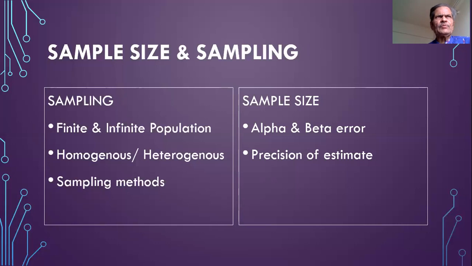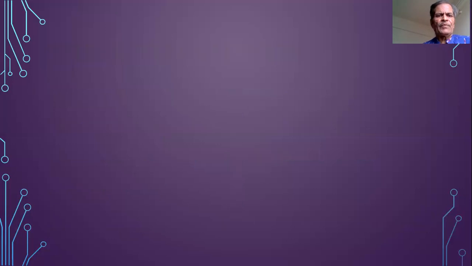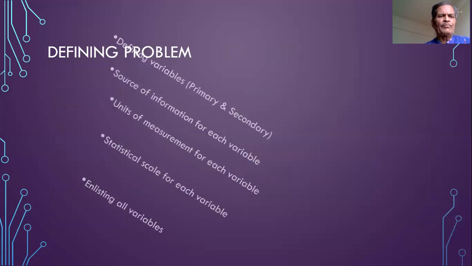The second thing that is to be decided is the precision of the estimate. How precise we want our estimate of the average caloric intake of the students of Maharashtra University of Health Sciences. That has to be decided and specified. That helps in calculating the sample size for our study. So advice of the statistician must be taken for this matter.